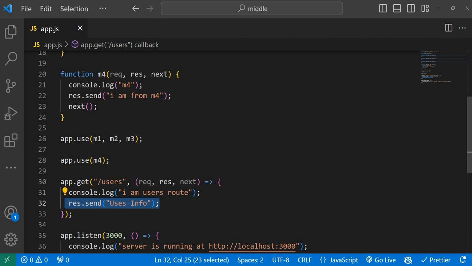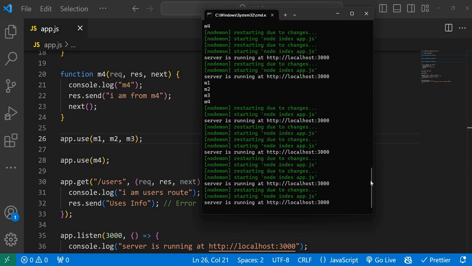The first question is true. That means, yes, after sending a response to the client, you can still execute another middleware. But the second question, we can't do this. This will give an error. But this line will execute. This is okay. That means after completing the request response cycle, you can still invoke another middleware, so that we should get the users route. But you can't send a response a second time because the request response cycle is already completed. So this is the beautiful thing.